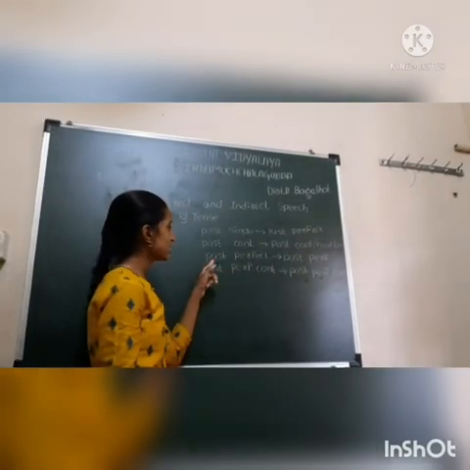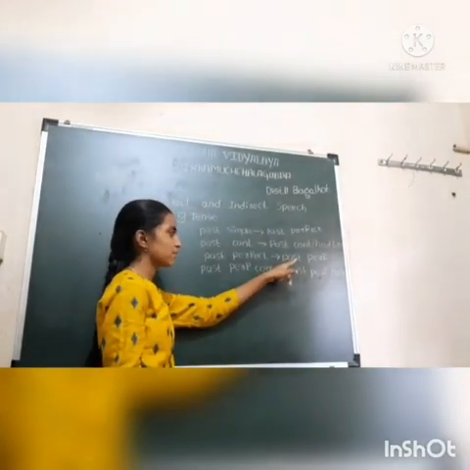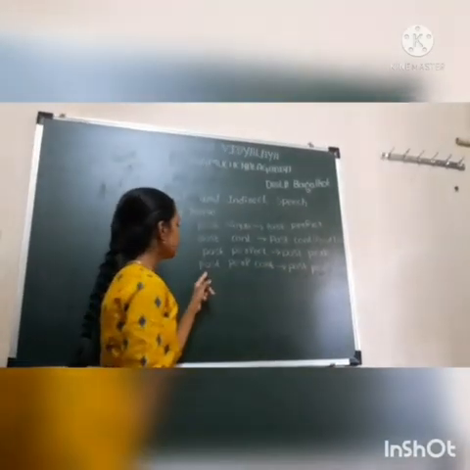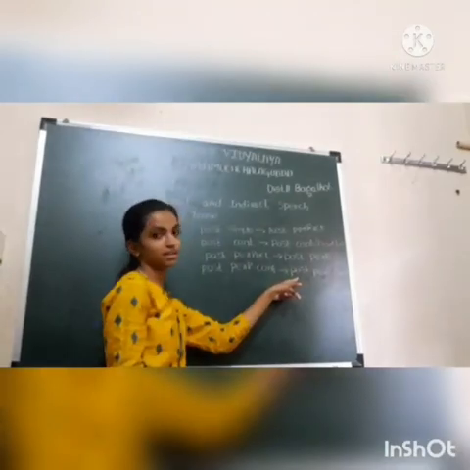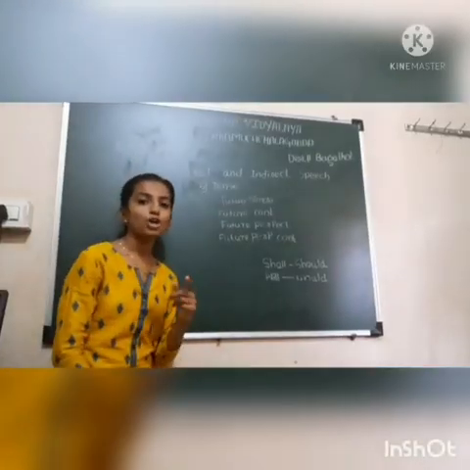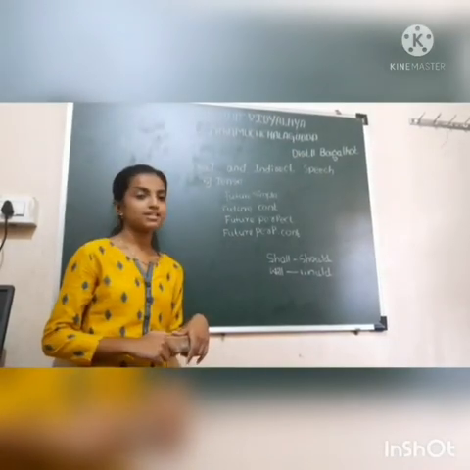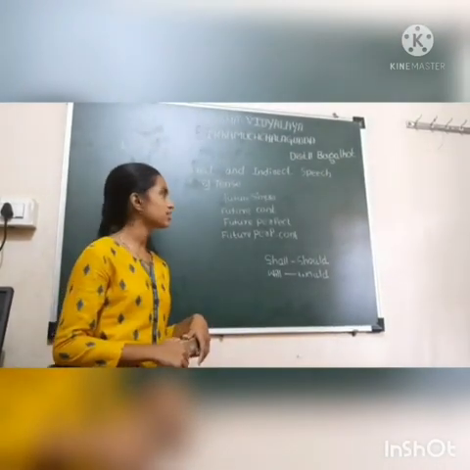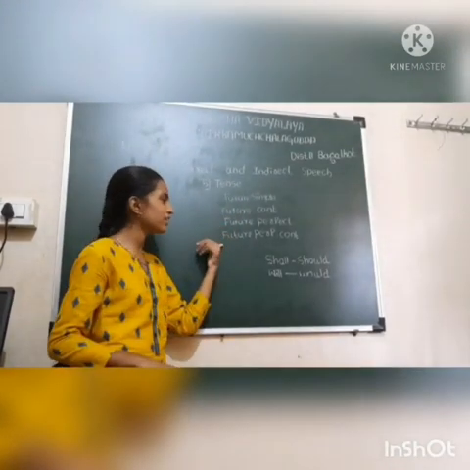If the given sentence is past perfect, there is no need of changing the past perfect tense. It remains the same. If the given sentence is past perfect continuous, it also remains the same in the indirect speech. Out of 12 subtenses, we have completed 8 subtenses. Now the remaining 4 subtenses are future tenses: future simple, future continuous, future perfect and future perfect continuous.